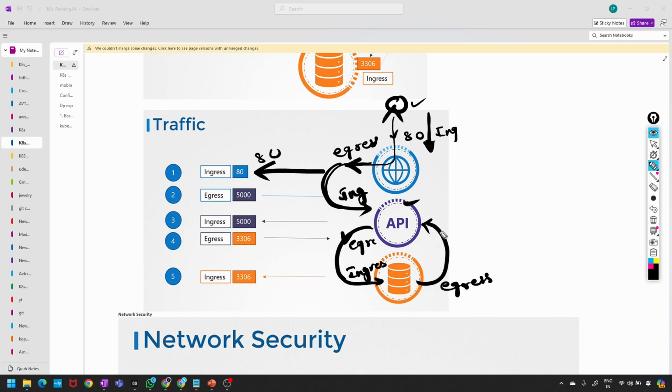And again for the API, output is egress, and this egress becomes the ingress to the API. Through this API, again egress and ingress, and finally the response goes to the user. This is the process. I hope you understood.